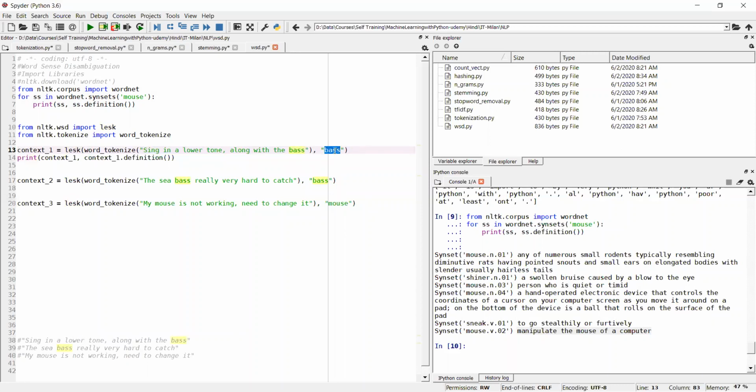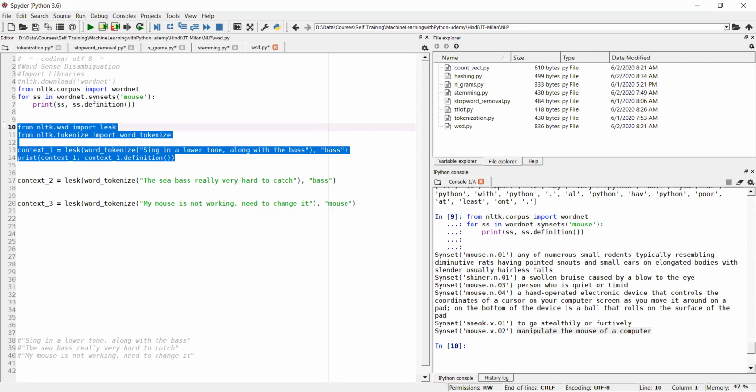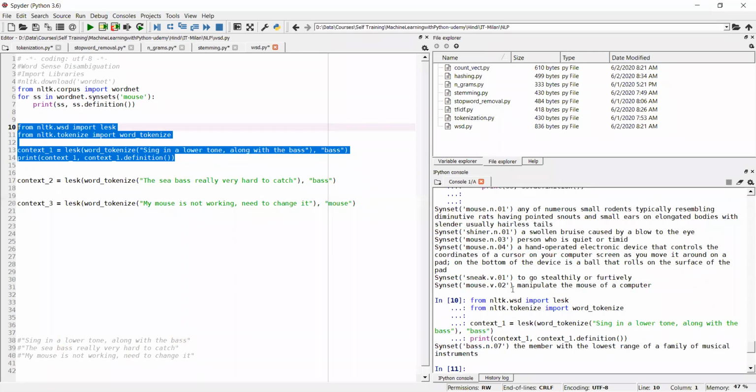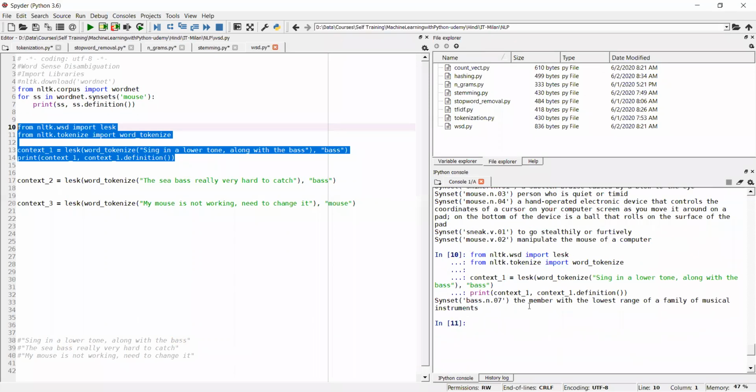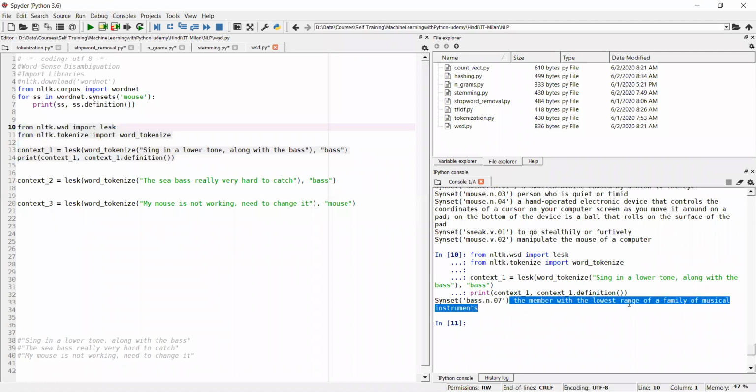Tell me the context in which bass is used. We'll execute till here. Now what it identified: the member with the lowest range of a family of musical instruments. So it identified the context very correctly.